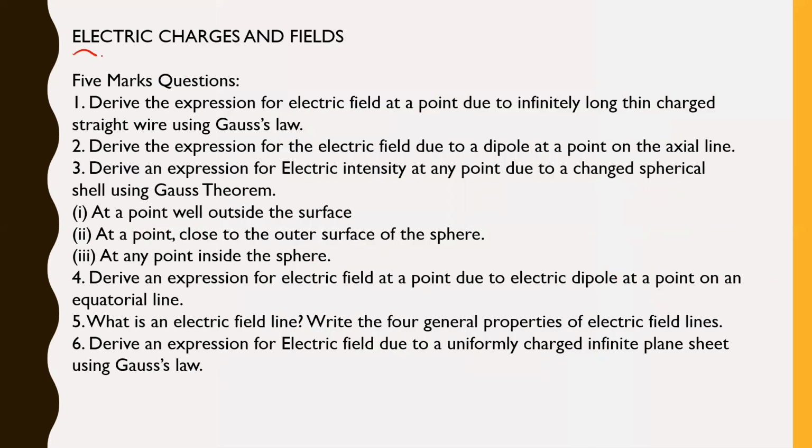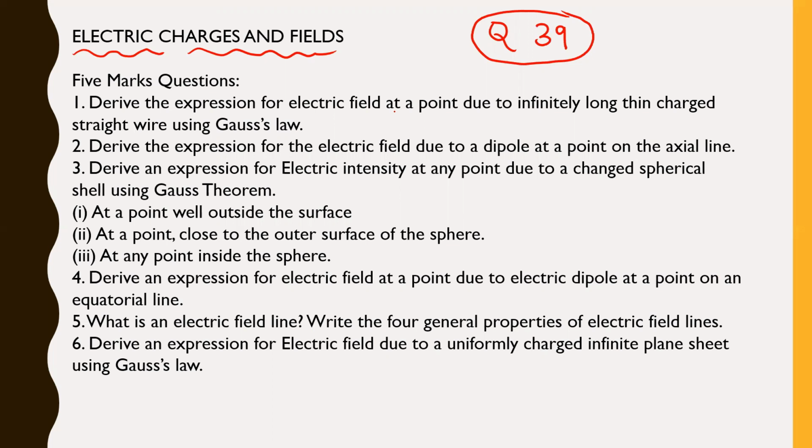So, electric charges and field. My dear students, surely you will see in your question paper question number 39. Please make a note of this. Question number 39 will surely be from electric charges and field, and you hardly have 5 to 6 important derivations and questions from this chapter that will appear there, especially the derivation for the electric field on the axis of a dipole, the derivation for the electric field on the equatorial line, and again the applications of Gauss's law.